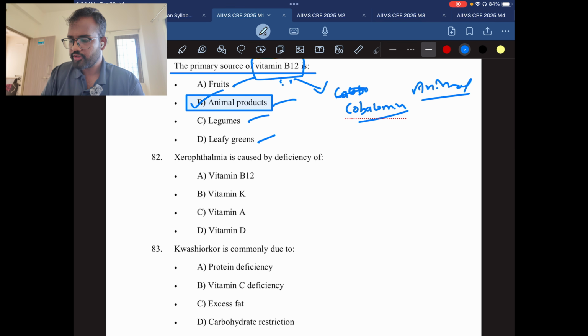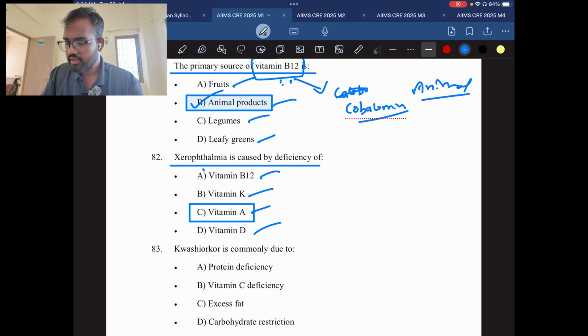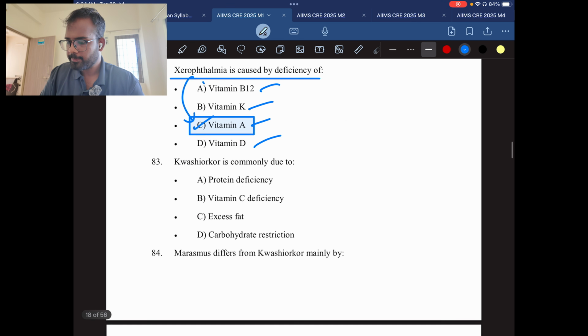Xerophthalmia is caused by deficiency of vitamin B12, vitamin K, vitamin A, vitamin D. These are very easy questions. Xerophthalmia is always related to an eye problem. So whenever you get an eye problem, you have a deficiency of vitamin A. Vitamin A, retinol, is the main reason. So the answer will be C, vitamin A.